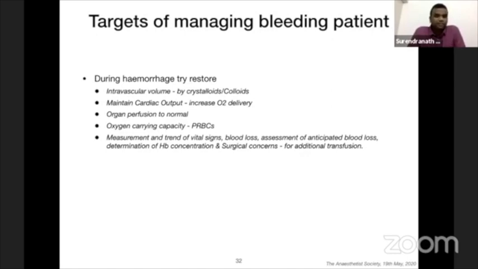So measurement and trend of vital signs is very important. You shouldn't have any patient who is persistently hypotensive or tachycardic. Assessment of blood loss, of anticipated blood loss, is also very important. We have to determine hemoglobin concentration in between, and you have to understand the surgical concerns for additional transfusion. You can order 1 or 2 units initially, but how to order additional PRBCs requires understanding of the surgical situation.